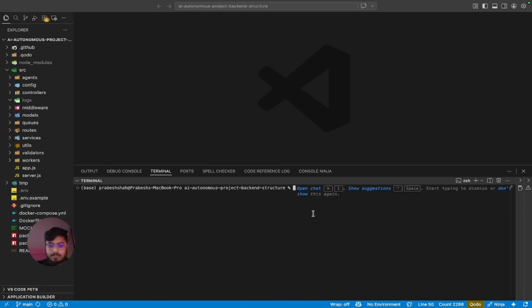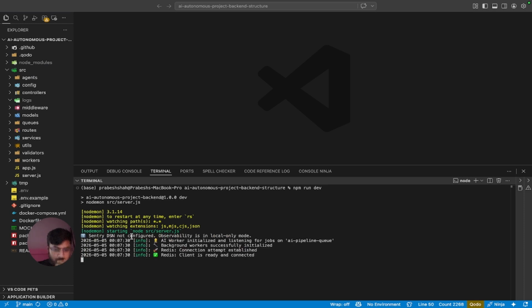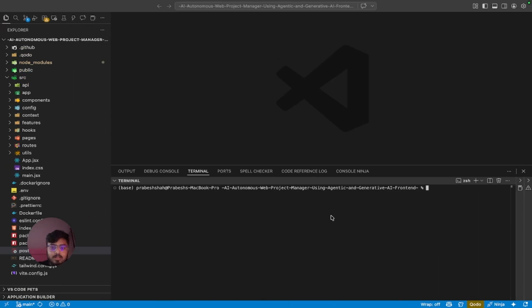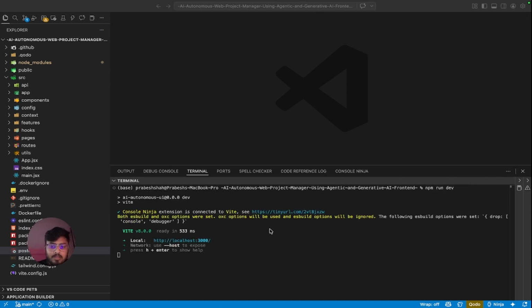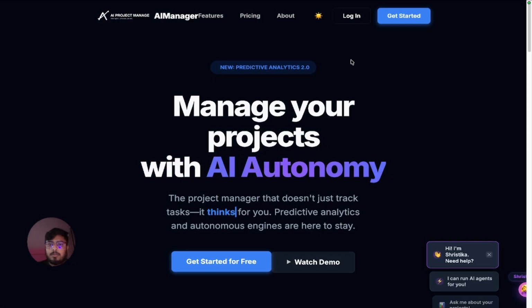Let's run the server. The backend server is running. Now as you see, AI workers, background, Redis and MongoDB have been running, and the server is on port 5001. Now let's run the backend and front-end server. As we are running now, let's go.